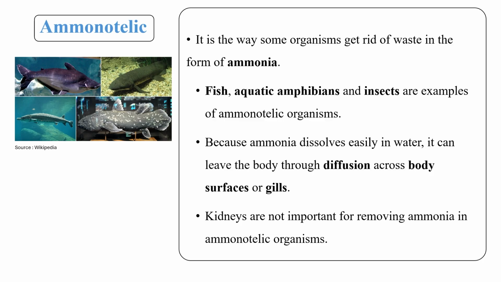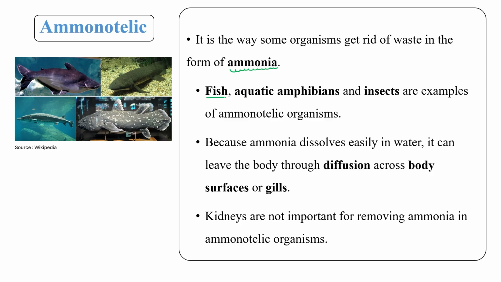Ammonotelic is the way some organisms get rid of waste in the form of ammonia. All those kinds of animals which remove ammonia as their waste product are considered under the ammonotelic category.